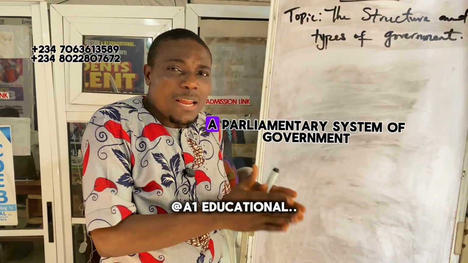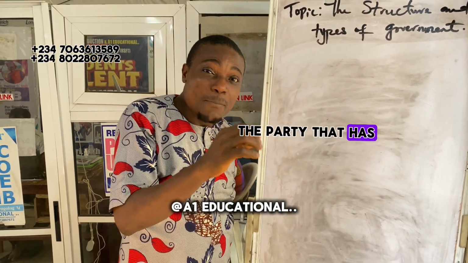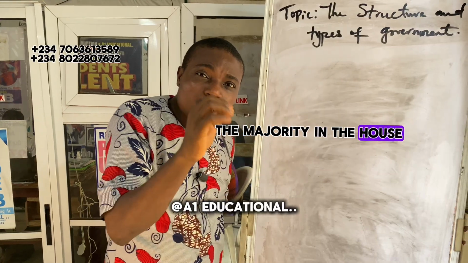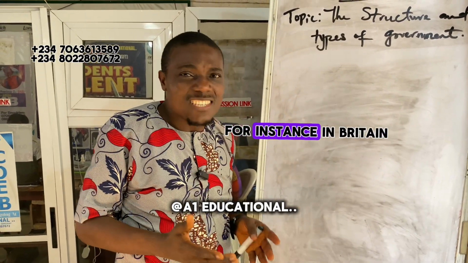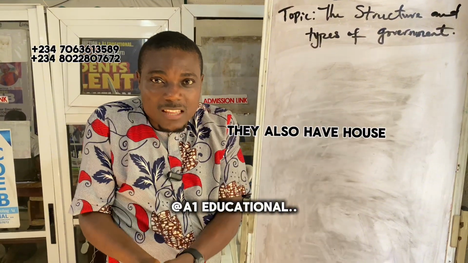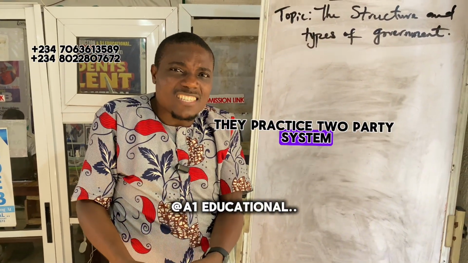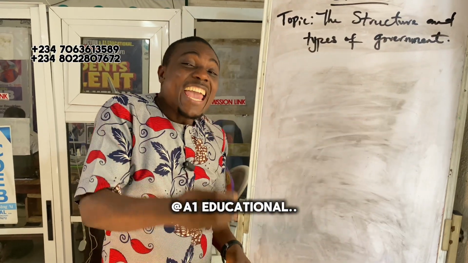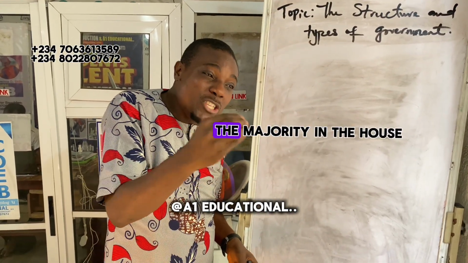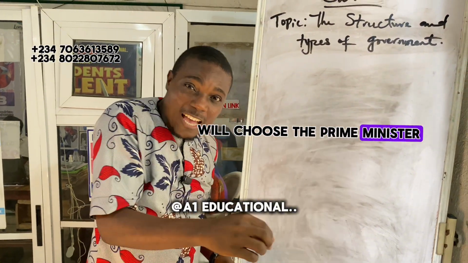Now, in a parliamentary system of government, the party that has the majority in the house chooses the prime minister. For instance, Britain has the House of Lords, and they also have the House of Commons. They practice a two-party system, Labour and Conservative. If the Labour Party wins the majority in the House, that means the Labour Party will choose the prime minister.